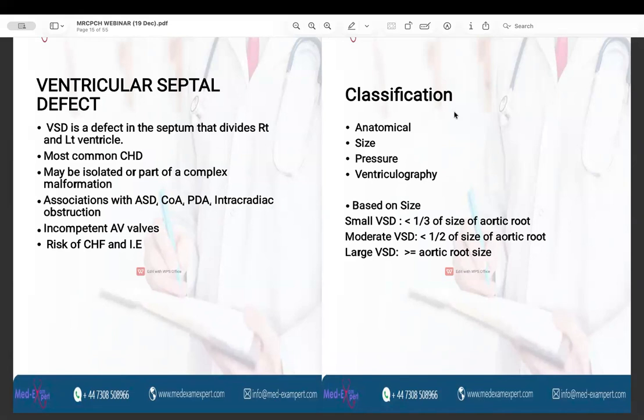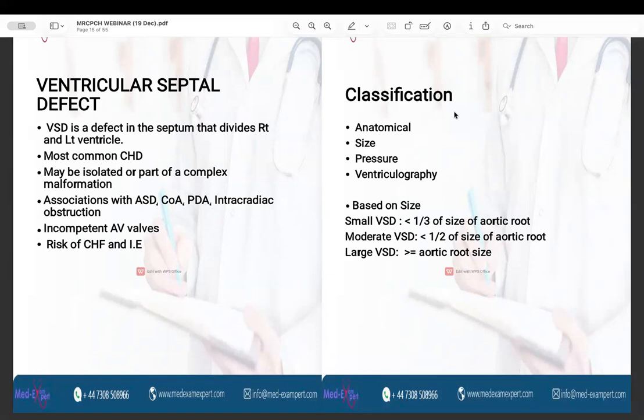The classification of the VSDs is very tricky, and it is classified on a variety of parameters such as anatomical classification, on the basis of size, on the basis of pressure, and ventriculography. But for the purpose of simplicity and the scope of this exam, we will only discuss the classification based on the size and the classification based on the pressure.